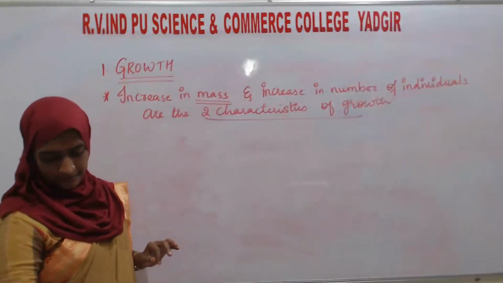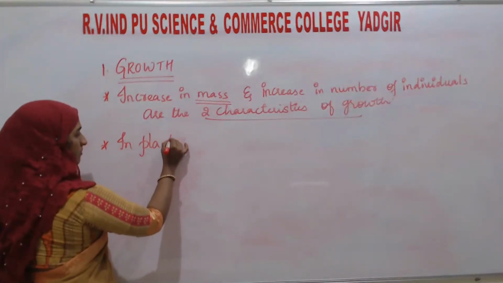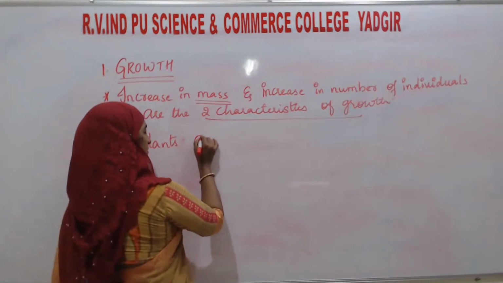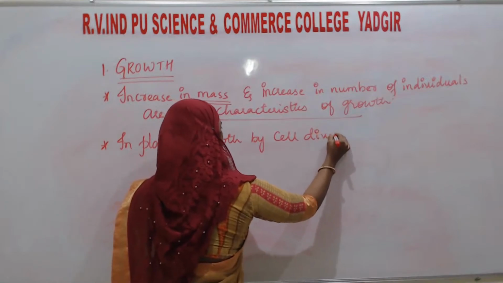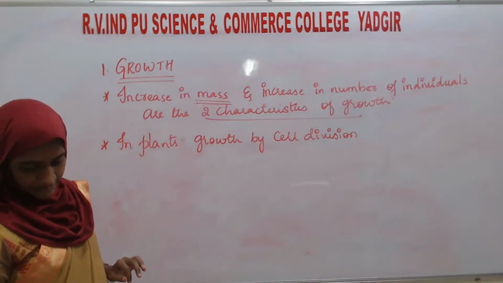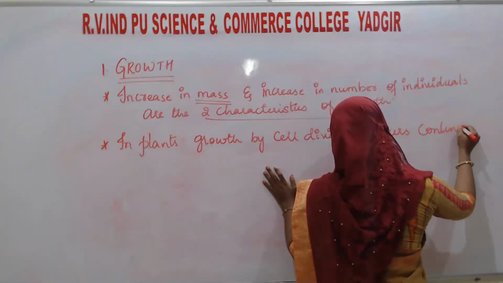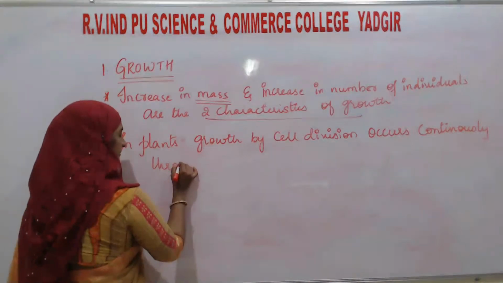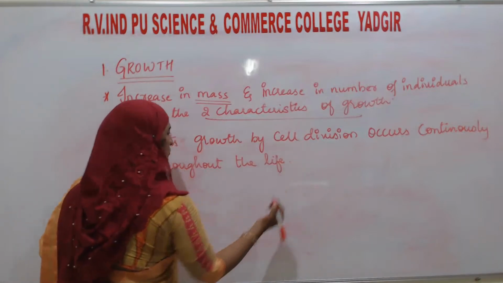Next point about growth. Second point: in plants, growth is by cell division, which continuously occurs throughout the life.